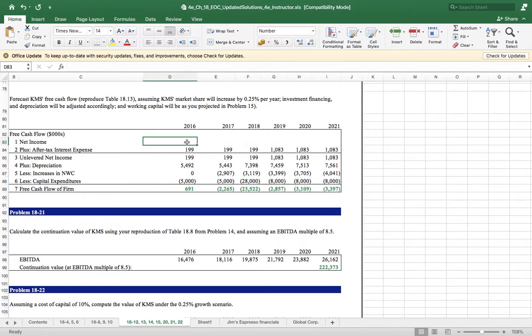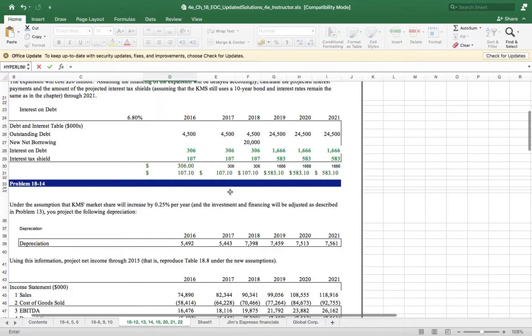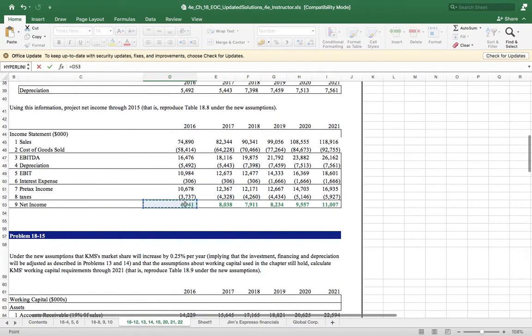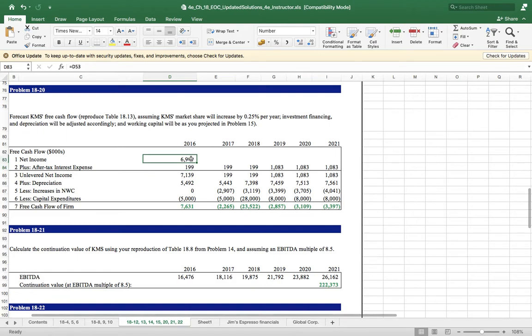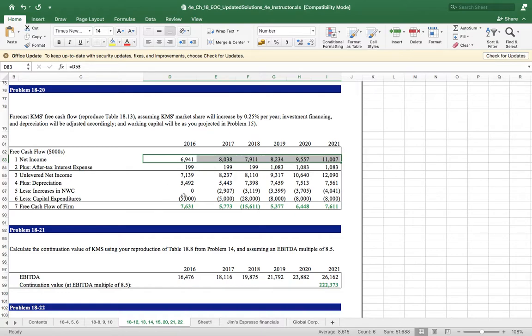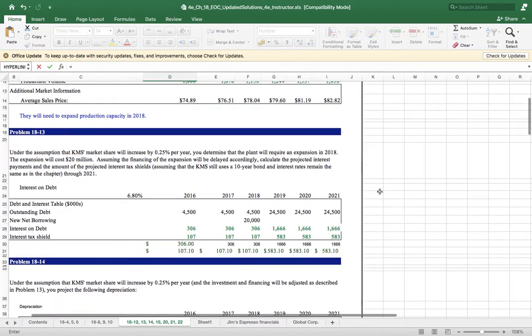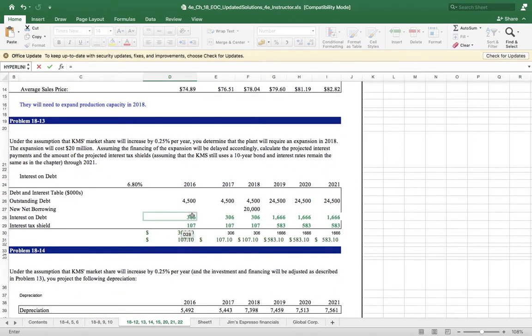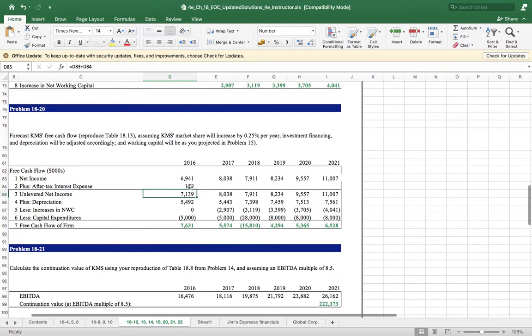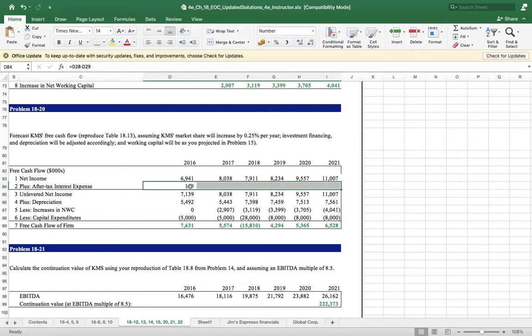Free cash flow is equal to, first you calculate the net income. Enter. Next is after tax interest expenses. How do you calculate that? It is equal to interest here minus the interest tax shield here. Enter. After tax interest expenses. Do it for the rest of the columns.